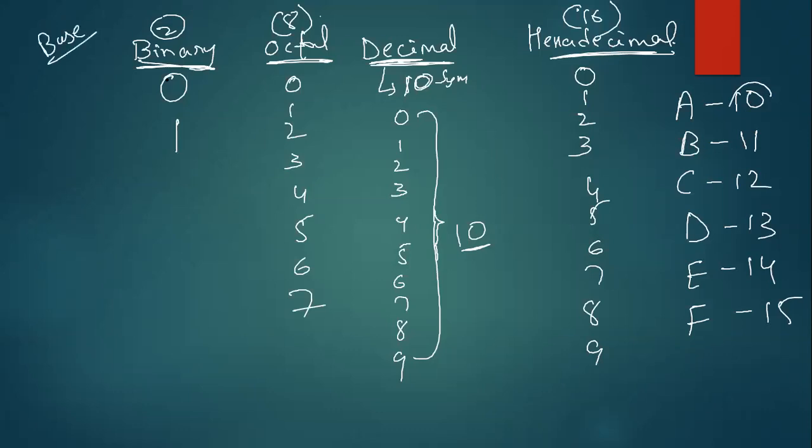Now what we are going to learn is base conversion. Base conversion means what? Binary means base 2. Octal means base 8. Decimal means base 10. Hexadecimal means base 16. Now what I'm going to tell you is how to convert from one base to another, like octal to binary, decimal to octal, decimal to hexadecimal, or hexadecimal to binary.